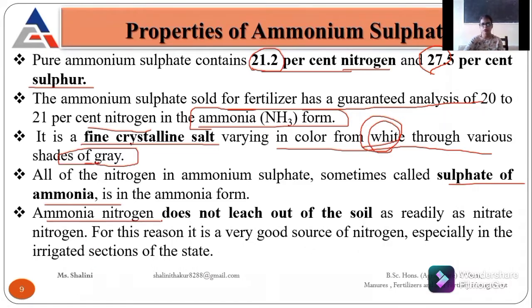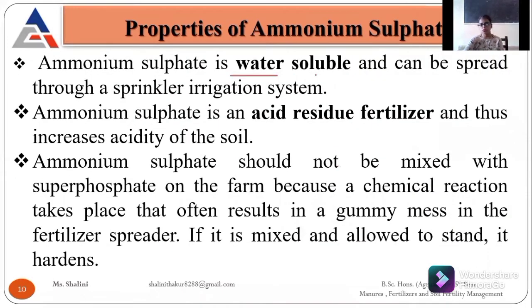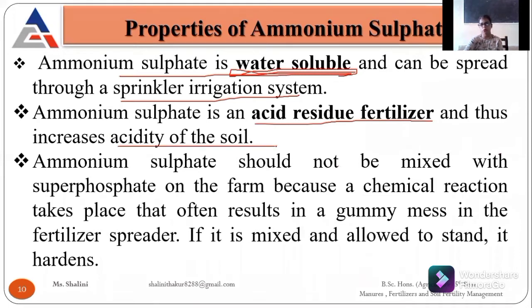The nitrogen does not leach down, so we can apply it in our field because it acts as a good source of nitrogen, especially under irrigated conditions, because it can't leach down. Another point is that it is water soluble. It can be applied through a sprinkler irrigation system. We mix it in the water and it is easily available to our crop plants through the sprinkler method. It is also an acidic residue fertilizer, so it increases soil acidity.